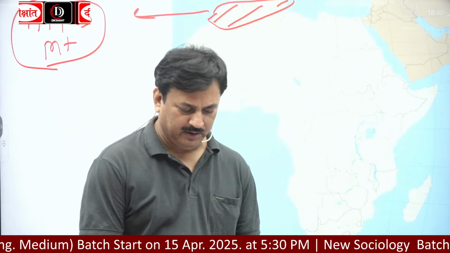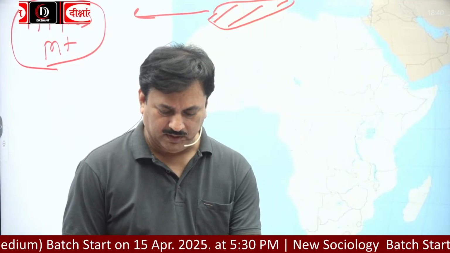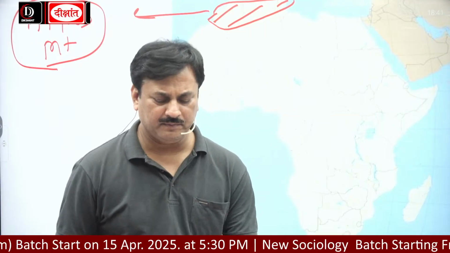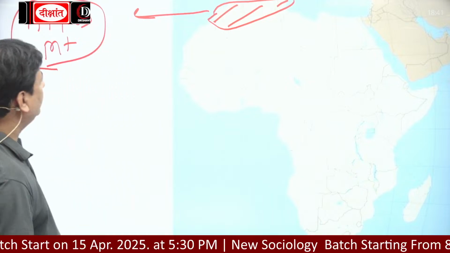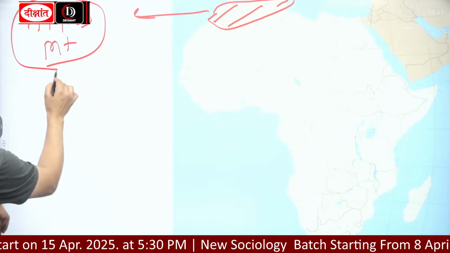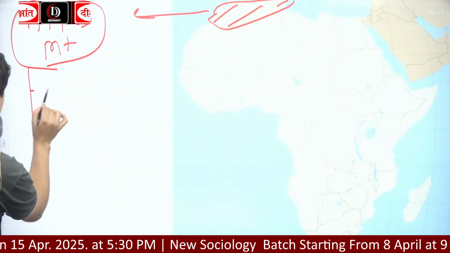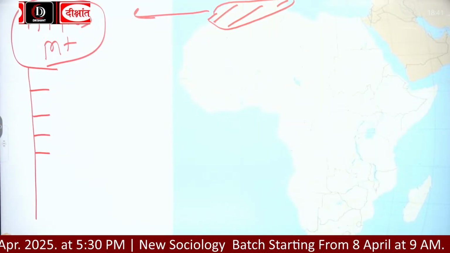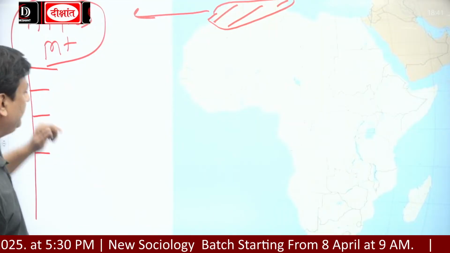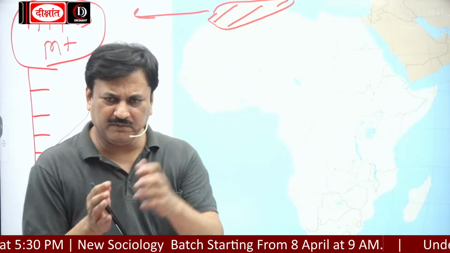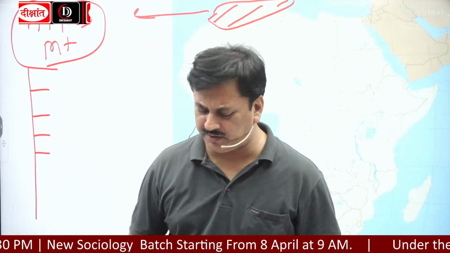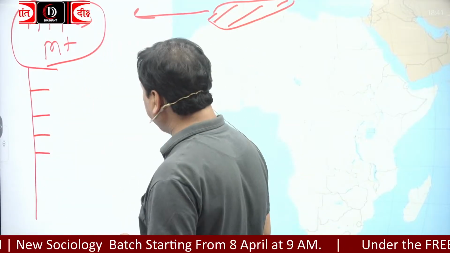Okay? Now, in this Atlas Mountain, we have a large number of small ranges. Okay? The first is Anti-Atlas.